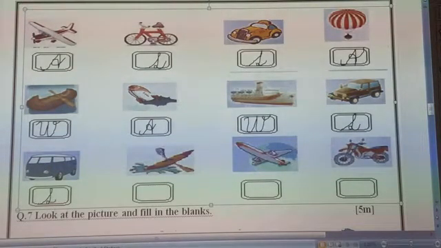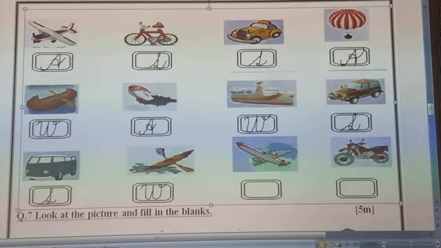which transport is this? This is boat, and boat can swim in water. So we have to write here W for water transport. So let's write W. W for water transport. Next is, which transport is this?